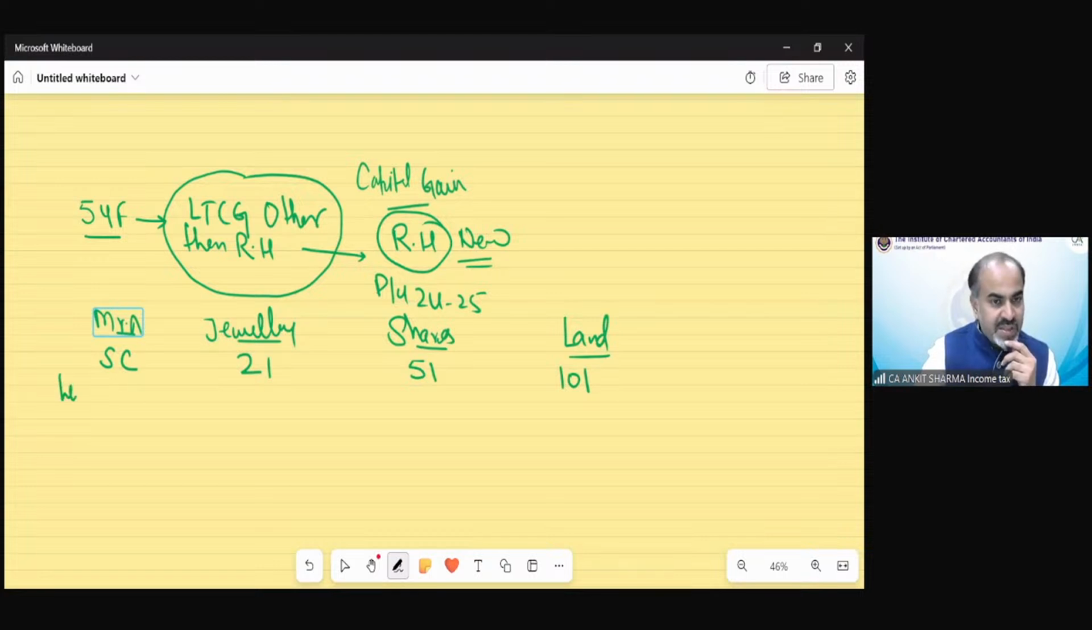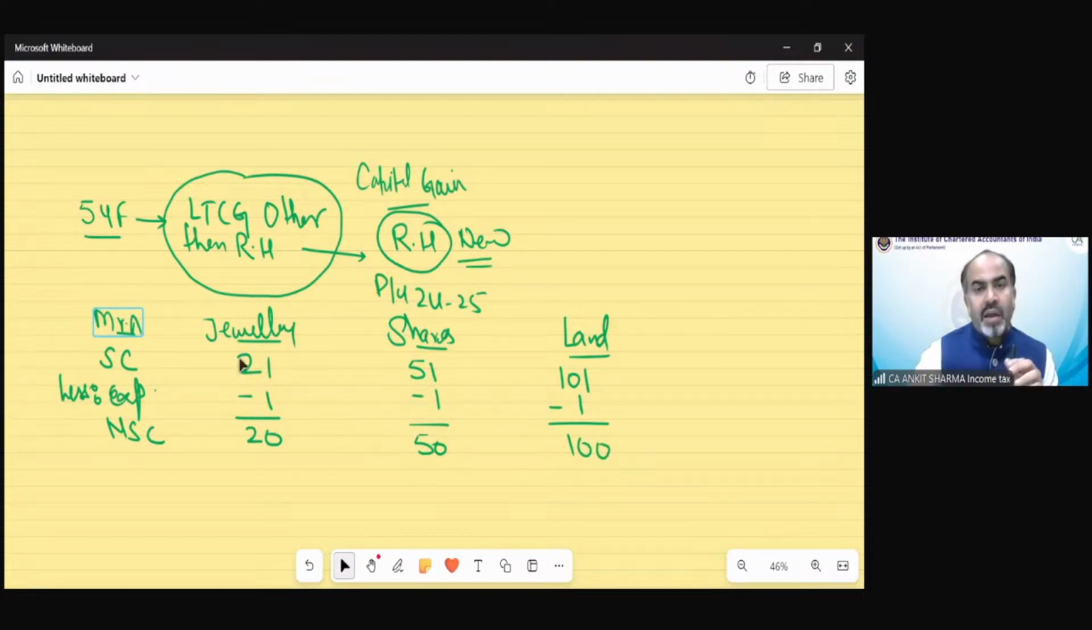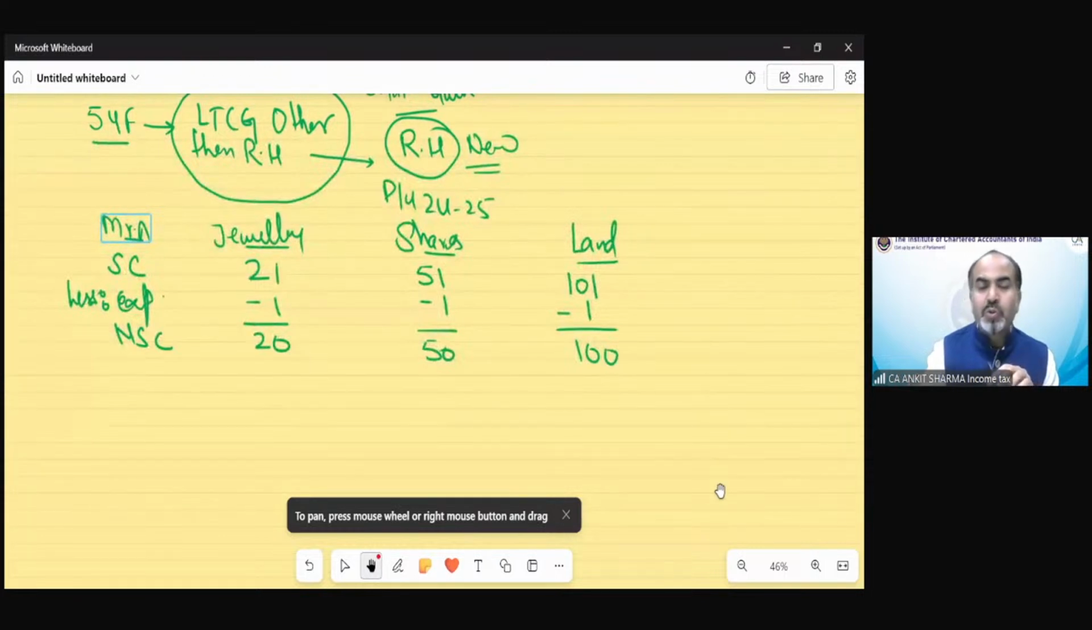Okay, now expenses on transfer, like brokerage, etc., suppose 1 lakh each in all cases. So the net sale consideration would be 20, then 50, and then 100. Clear? Now, after transferring these assets, suppose Mr. A wants to purchase a new residential house. He wants to invest the amount of these capital gains for purchasing a new residential house.